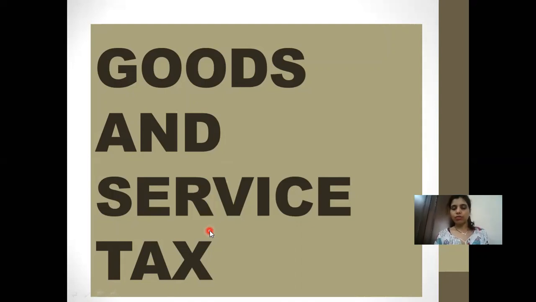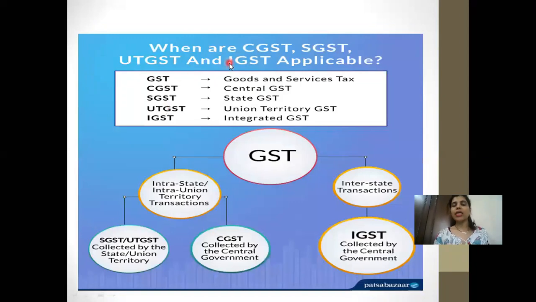Now in the next slide you will see that there are different forms of this tax. These are represented with the help of abbreviations, so I have written the full forms over here. GST means goods and service tax. CGST means the part of GST which goes to the central government. SGST means the part of GST which goes to the state government.